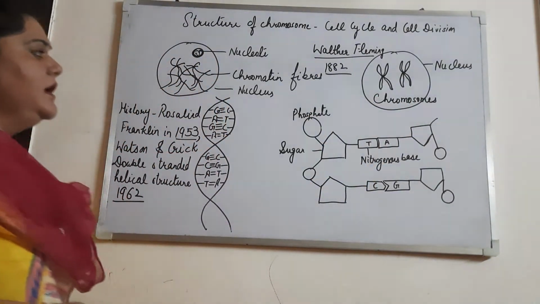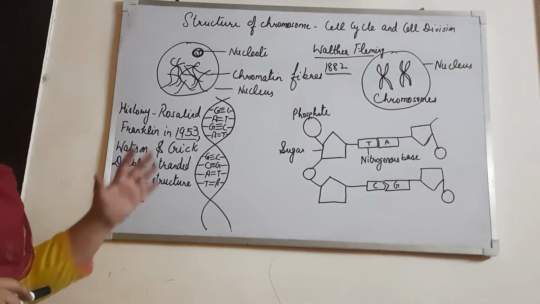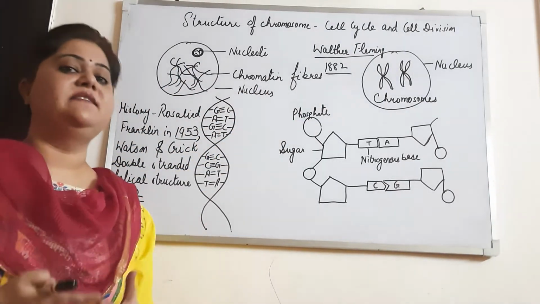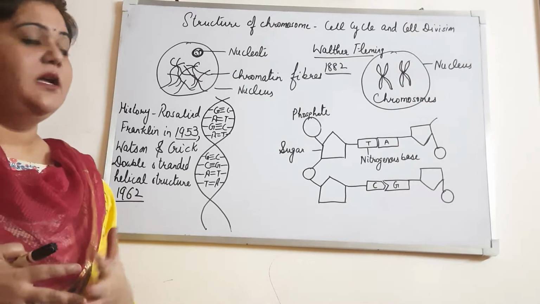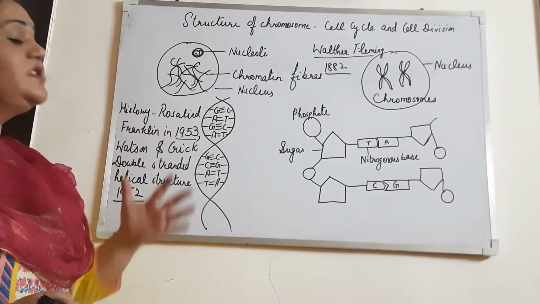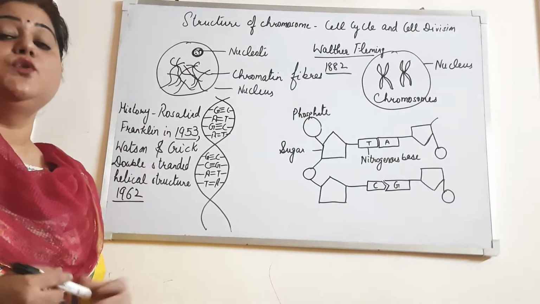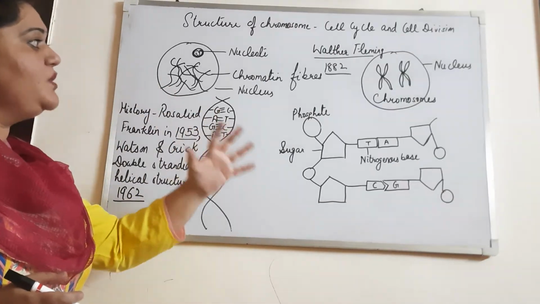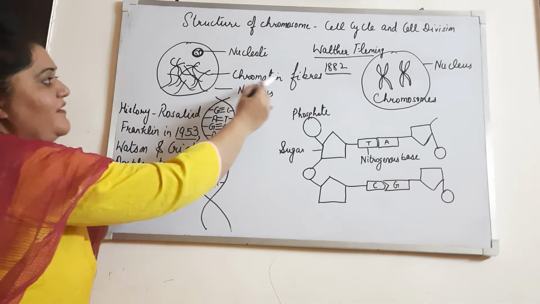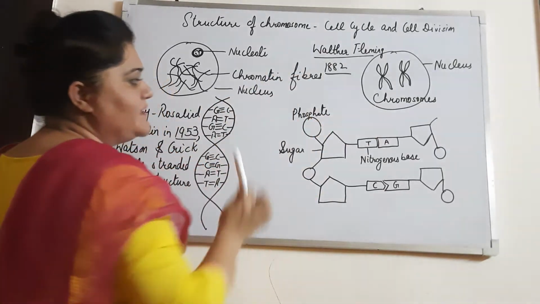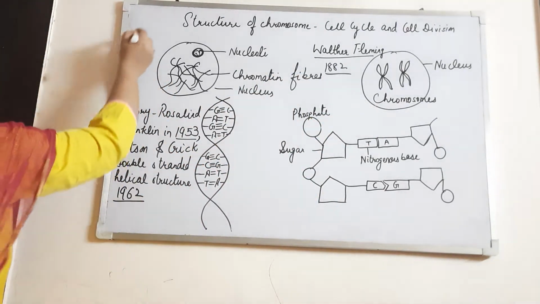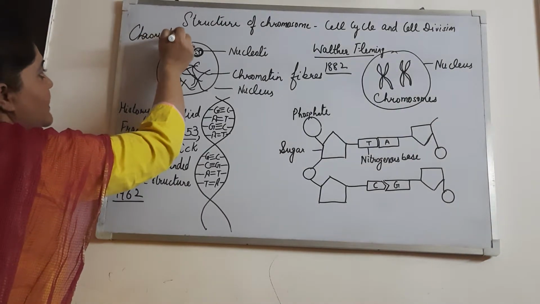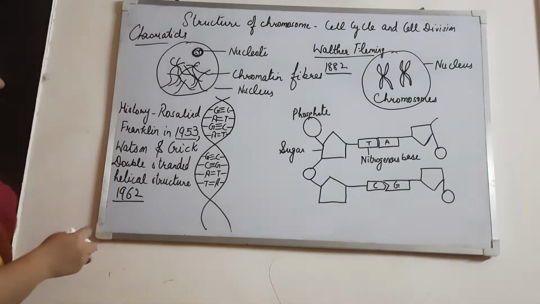Now children, please note one thing: while I explain all these terms, there are a few terms which look very similar, but they are not similar. So you need to watch this video very carefully, and hear me very carefully, in order to differentiate between these terms, like chromatin fibers, chromosomes, and there is one more term, chromatid. So please don't get confused in these terms, okay?